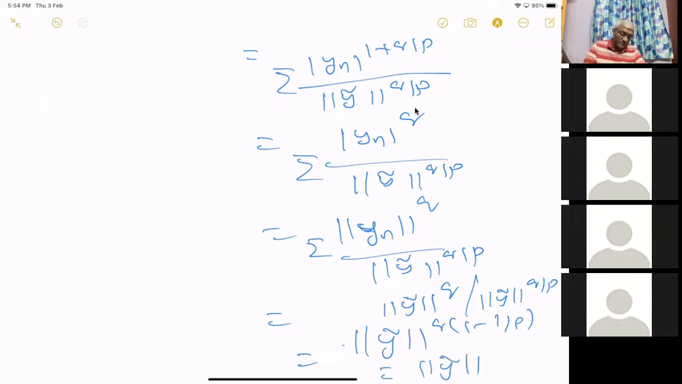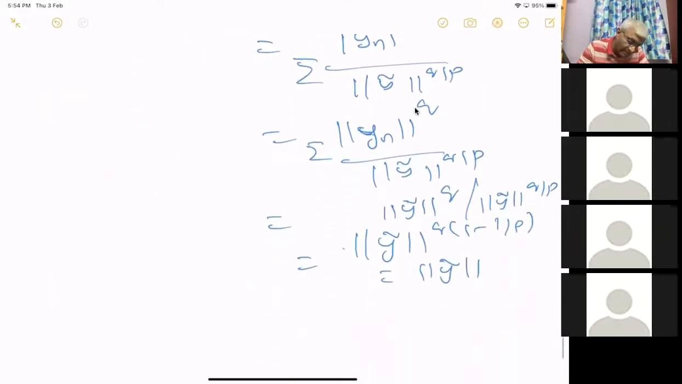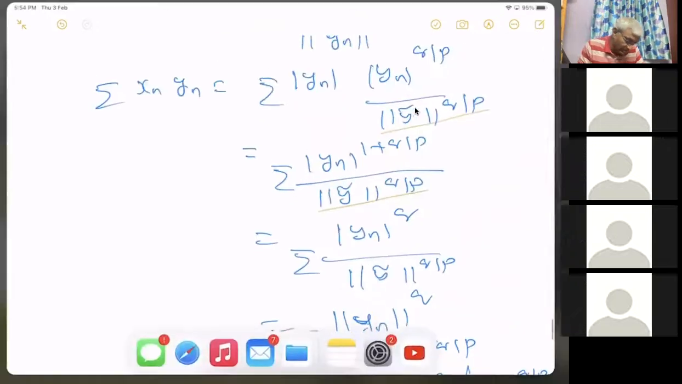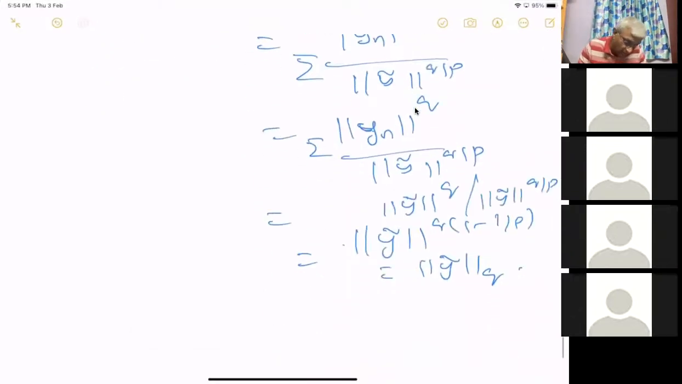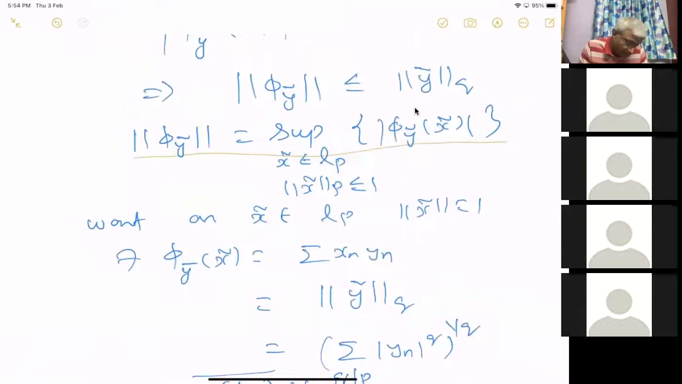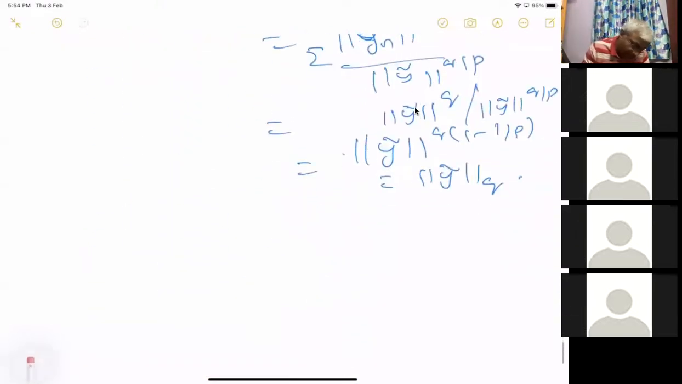Okay, done. Very good. This is norm y tilde, but it's just the qth norm. Sorry, it's the norm in LQ. Okay, so we have done. Anyway, it's good that you are also alert, and I hope you understood.